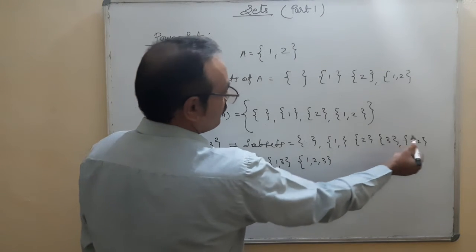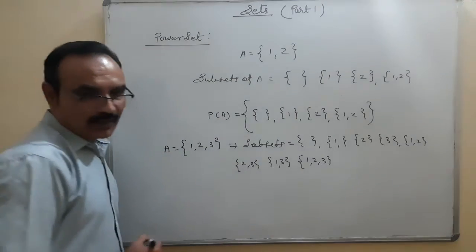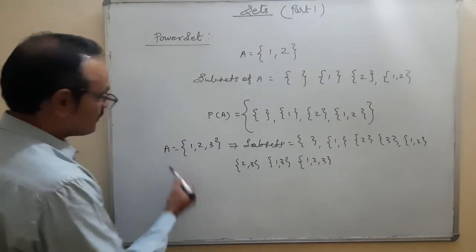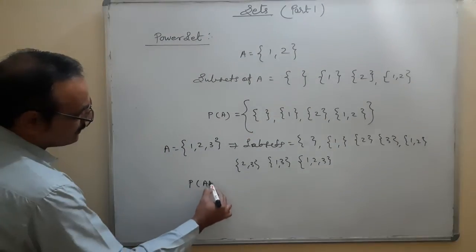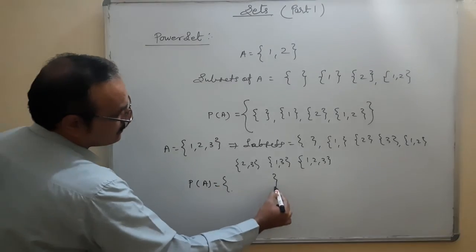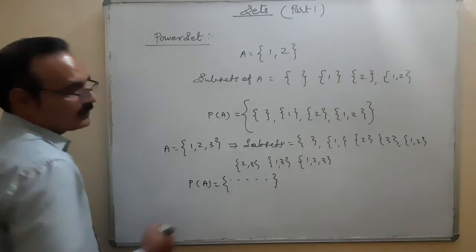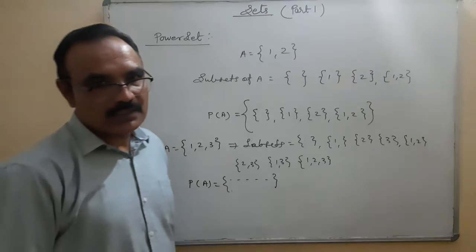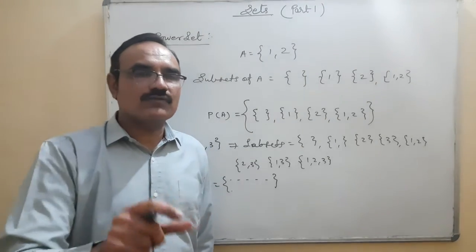That is 1, 2, 3, 4, 5, 6, 7, 8. So the power set of A has a total of 8 subsets. This is the list of subsets.